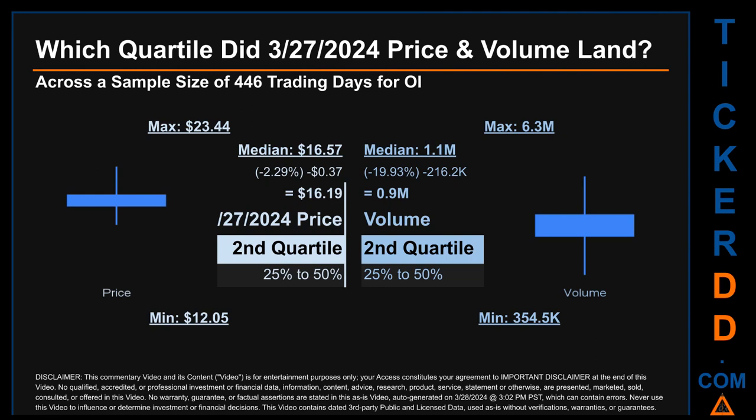Descriptively, OI has a median price of $16.57. Therefore, March 27, 2024 price was lower from that middle marker by 2.29%. The day's volume of 0.9 million was less than the median by 19.93%.